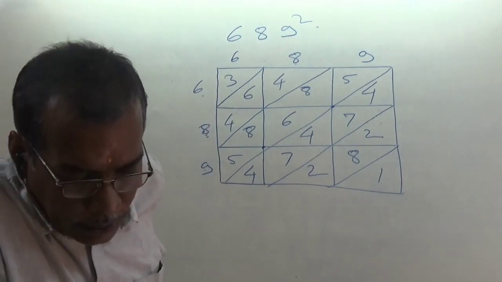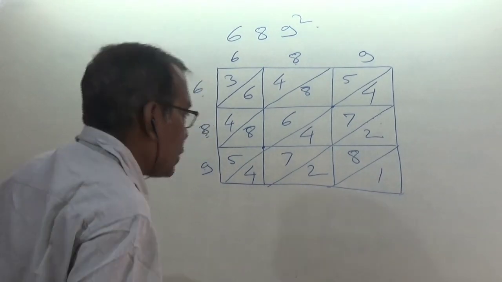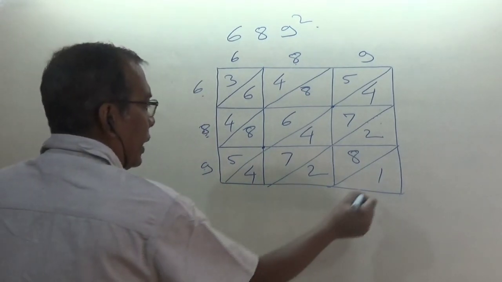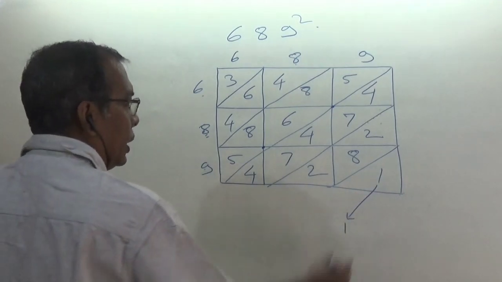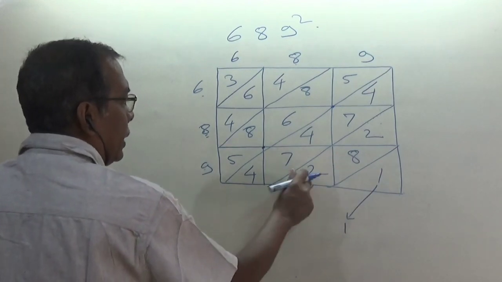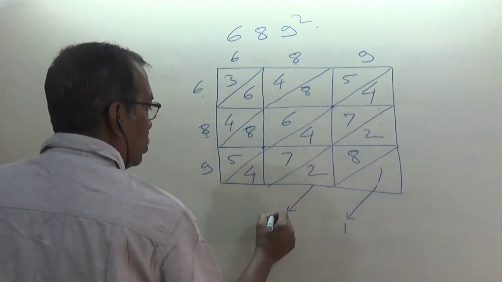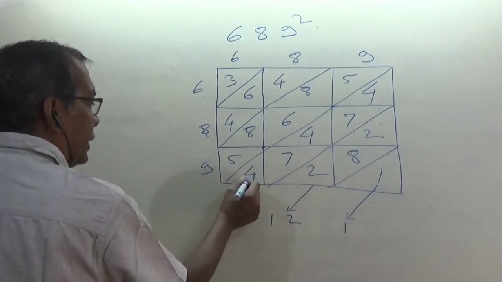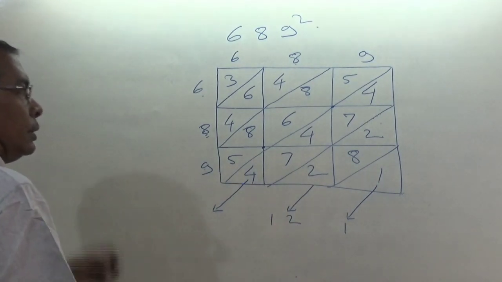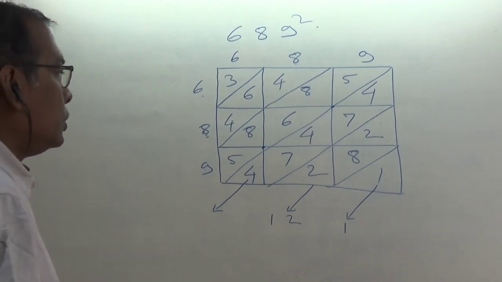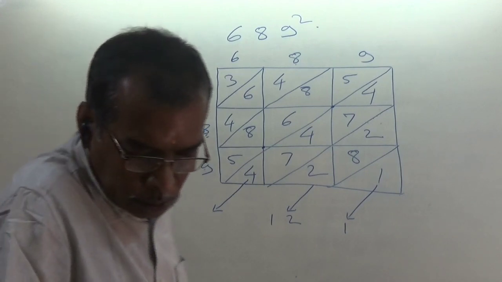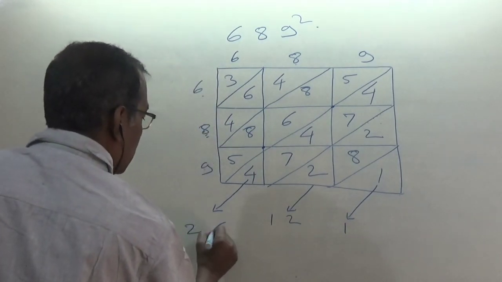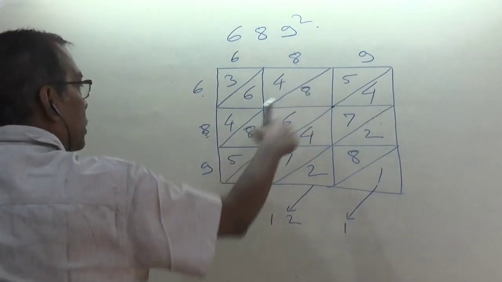Now what you have to do next? Diagonal-wise you have to add. This one is only a single figure, so after addition it will come as 1. Now add this figure: 8 plus 2, 10 plus 2, 12. Add this figure.